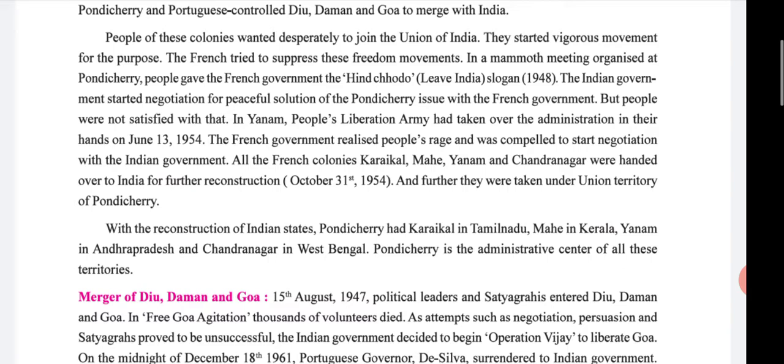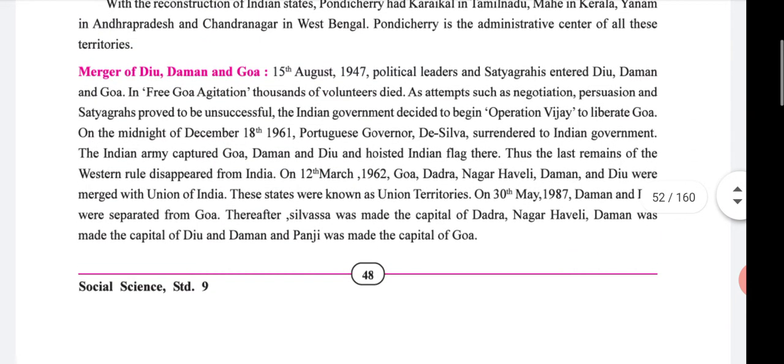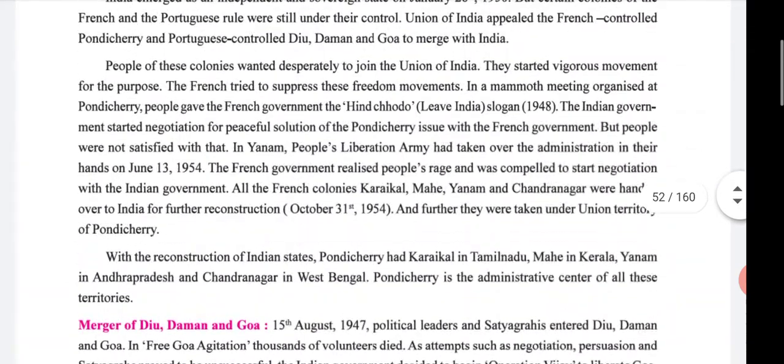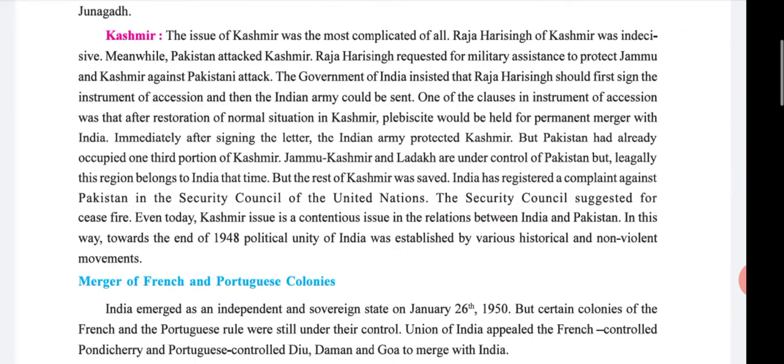Then people were not satisfied. The Indian People's Liberation Army had taken over on June 13, 1954. And the most important topic is the merger of Diu, Daman and Goa. It is most important. And the Kashmir topic is also most important. So first, we read this topic one time. Okay.